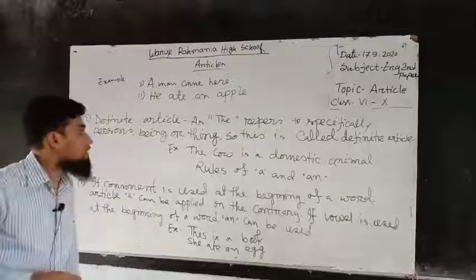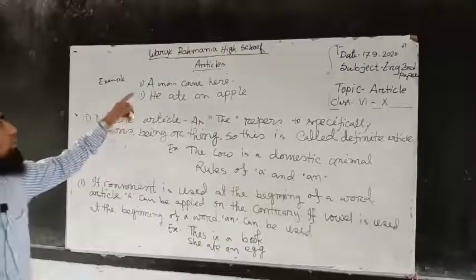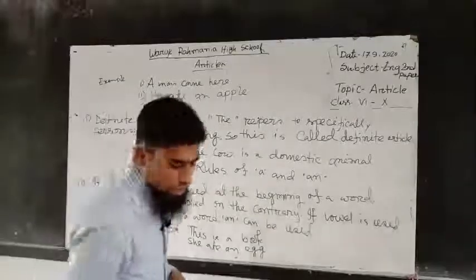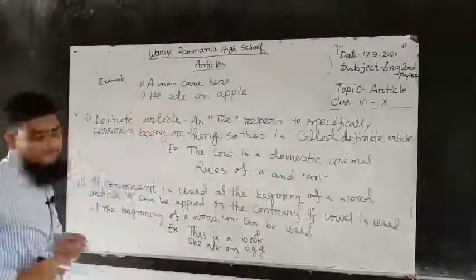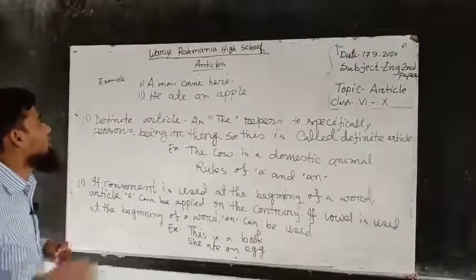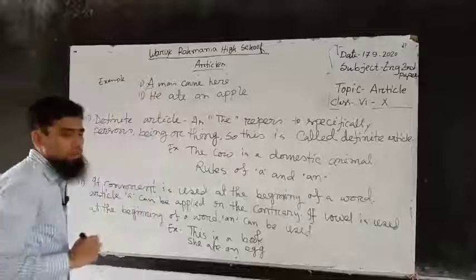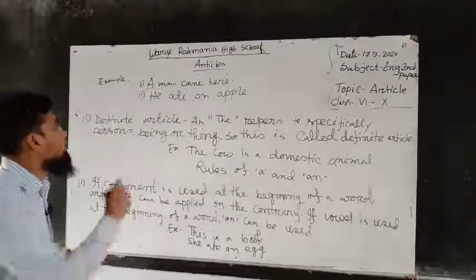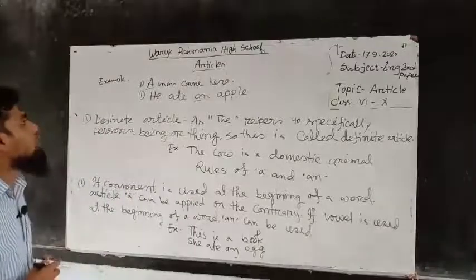Dear students, examples of the indefinite article: a man came here. And number 2, he ate an apple. Here a and an are examples of indefinite articles.